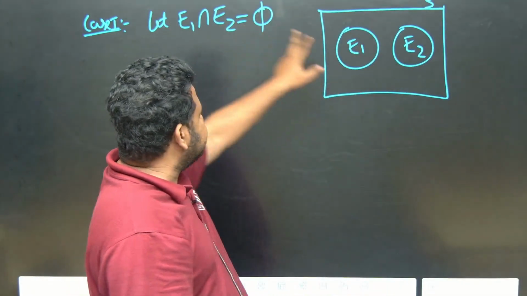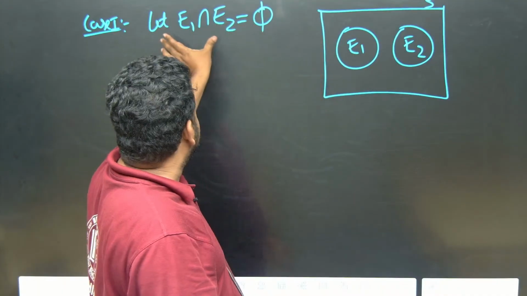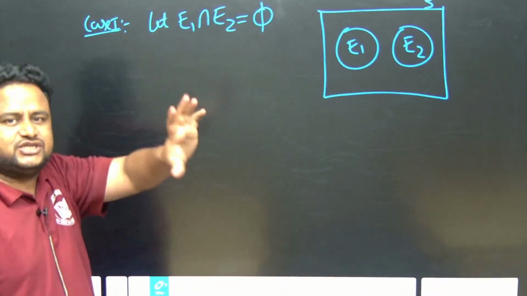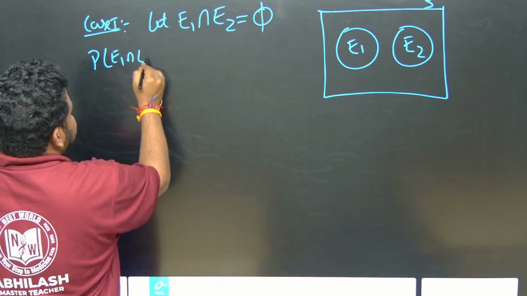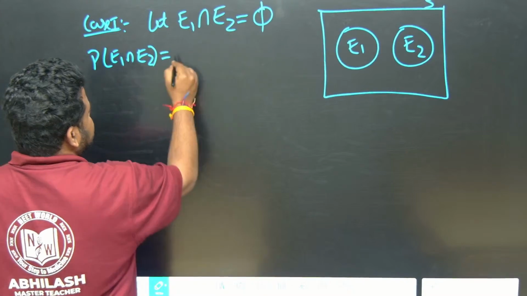That is, E1 intersection E2 is a null set. So this is what we will take. So what will happen to the addition theorem? Therefore, probability of E1 intersection E2 will become what? If it is a null set, it is 0.